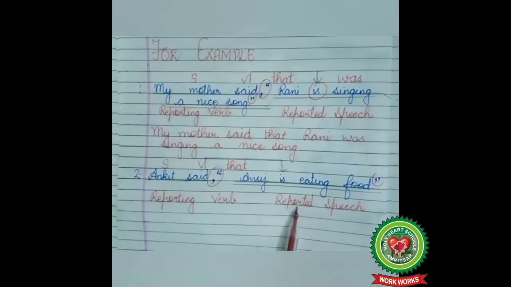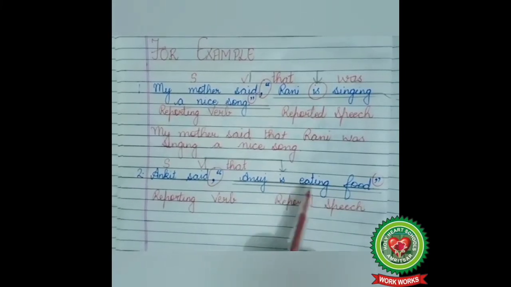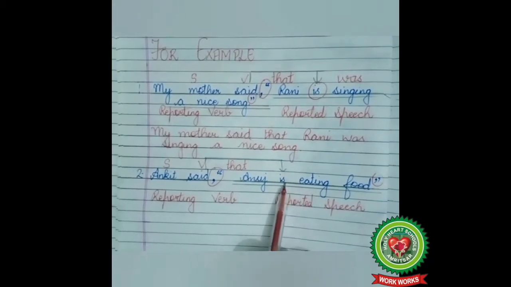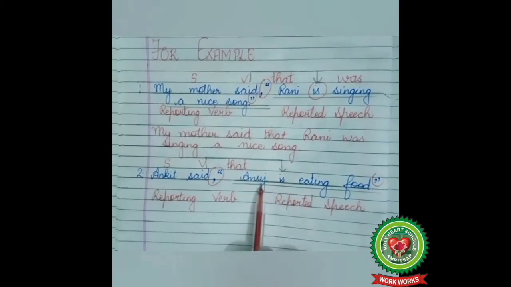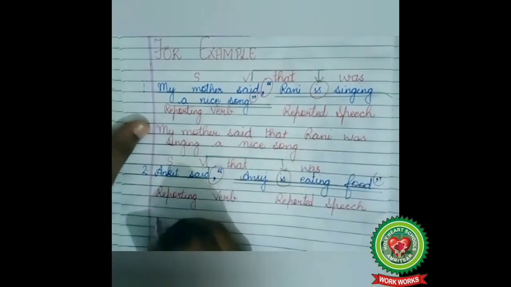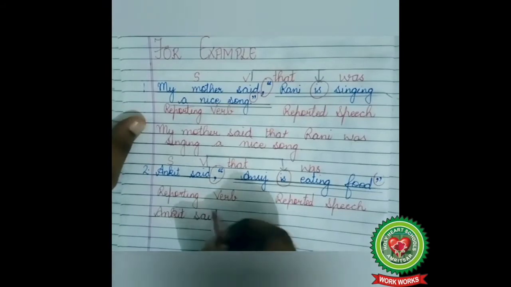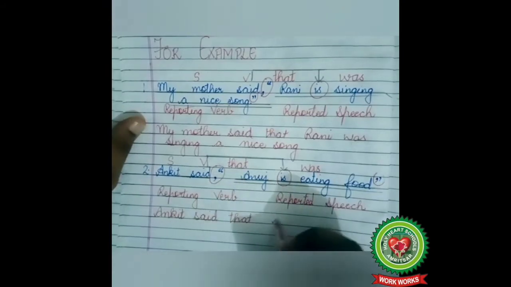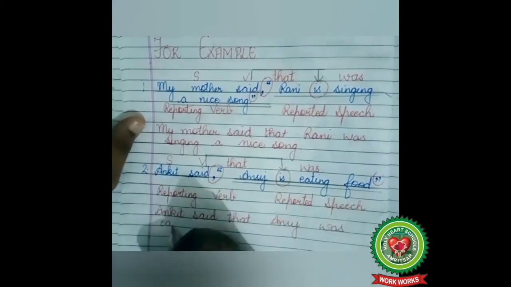Here our reported speech is in present continuous tense, and we know that present continuous tense changes into past continuous tense. And the rule of past continuous tense is was/were plus first form of verb plus ing. But with Anuj, what will come? Was. So our answer is: Ankit said, in place of inverted commas, we use the word that Anuj was eating food.